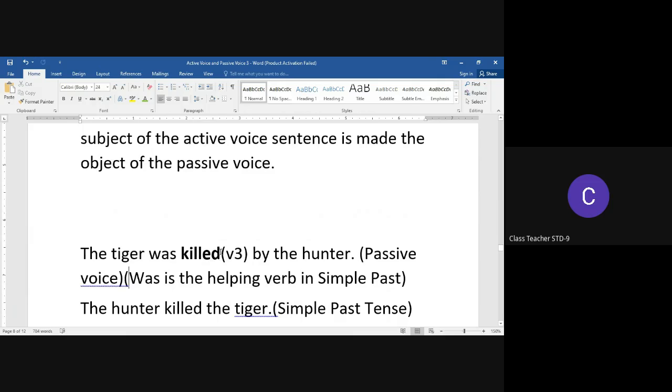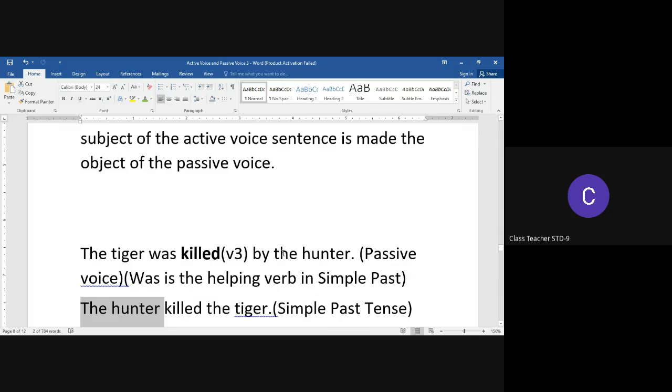we observe that the main verb killed is in V3 form. Was is the helping verb which indicates simple past tense. So when we transform from passive voice to active voice, we make the object of the passive voice sentence the subject of the active voice sentence.